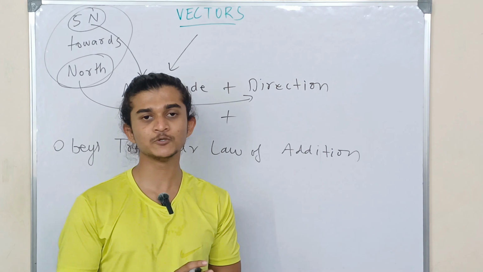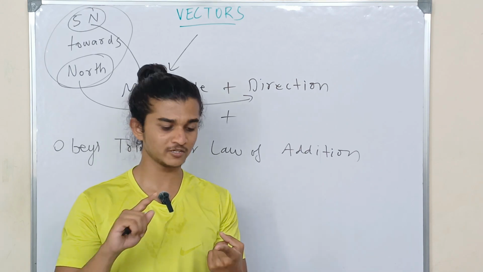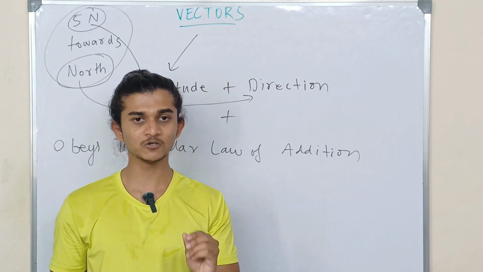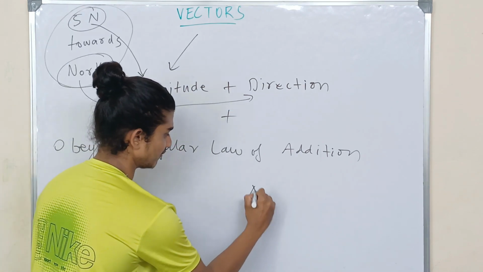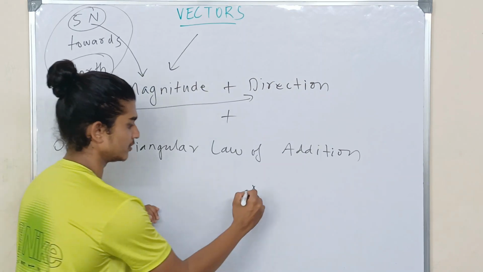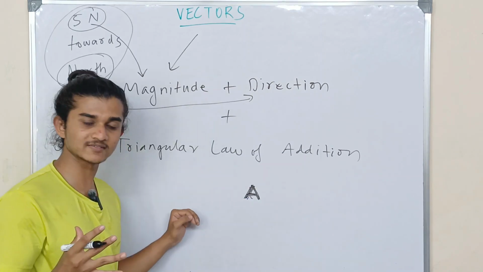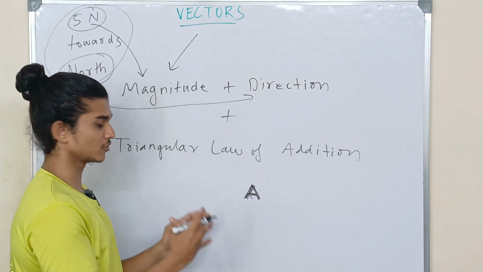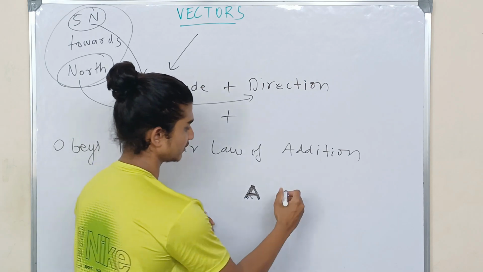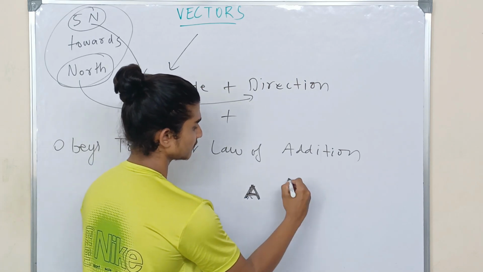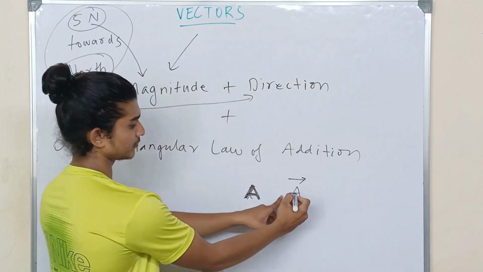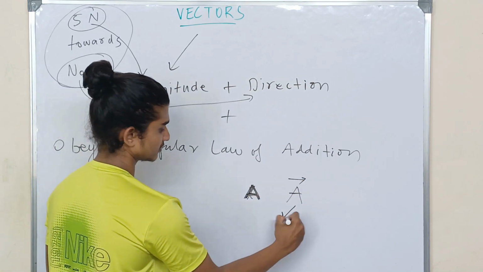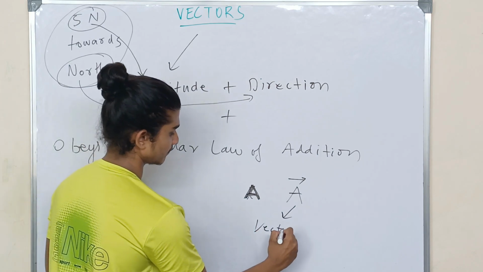So now how do you represent vectors? Vectors are normally represented by using English alphabets. You can either use capital letters or small letters to represent them. In textbooks, they're going to write the alphabet and make it very bold in order to say it is a vector. Whereas writing by hand, we can't normally replicate this every single time. So in order to avoid that tedious task, we're going to write this as a vector A. If you write an arrow mark on top of an alphabet, it is called a vector. So this is called vector A.